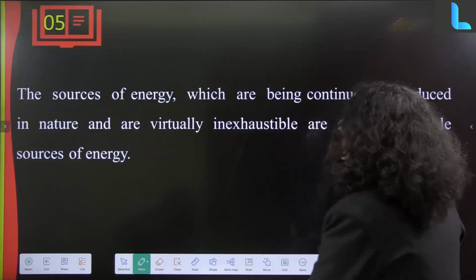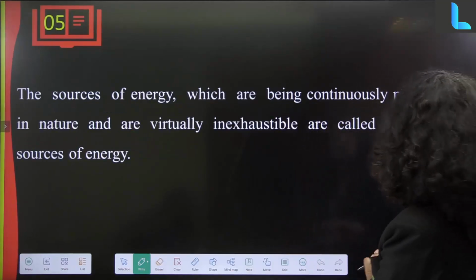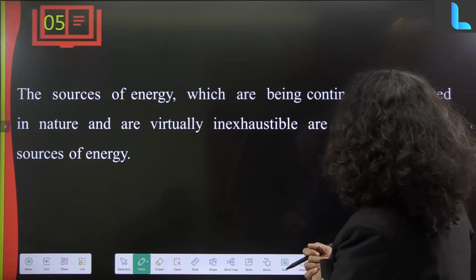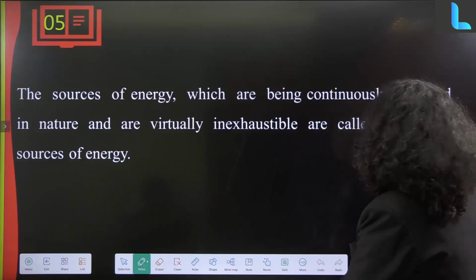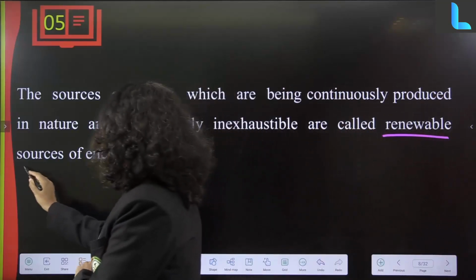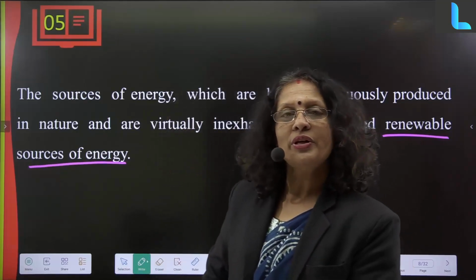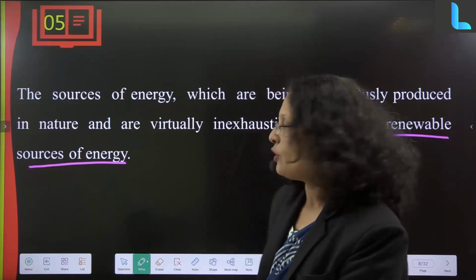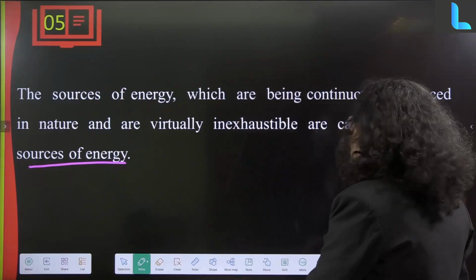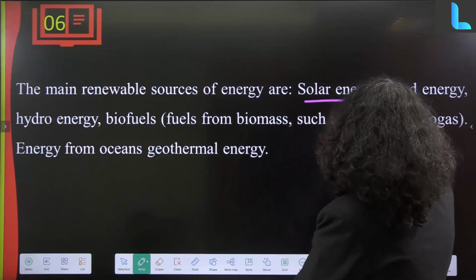So that is why we are seeing alternative sources also now. The sources of energy which are being continuously produced in nature and are virtually inexhaustible are called renewable sources of energy, for example sun energy, solar energy. Sunlight is present and the energy can be captured and converted to another form. So that is a kind of renewable source of energy. The main renewable sources of energy are solar energy and wind energy.